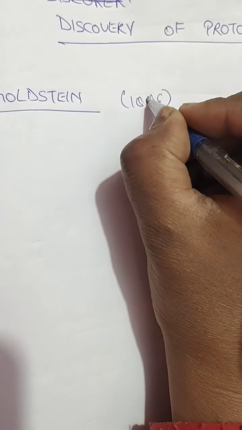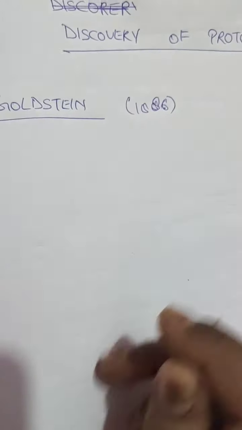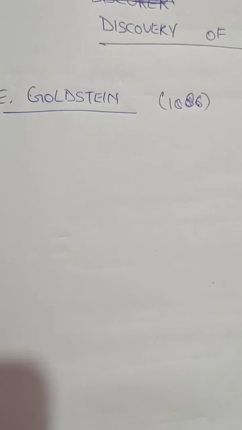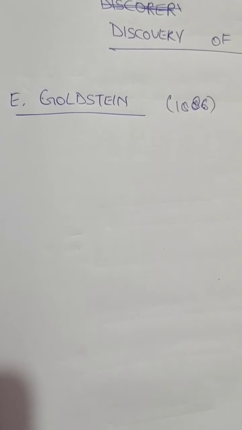The formation of cathode ray shows that the atom contains negatively charged particles, and we know the model given by Sir J.J. Thomson called the Christmas pudding model. In that model it was believed that the atom consists of all the positive charge, with a little negative charge embedded on the sphere.